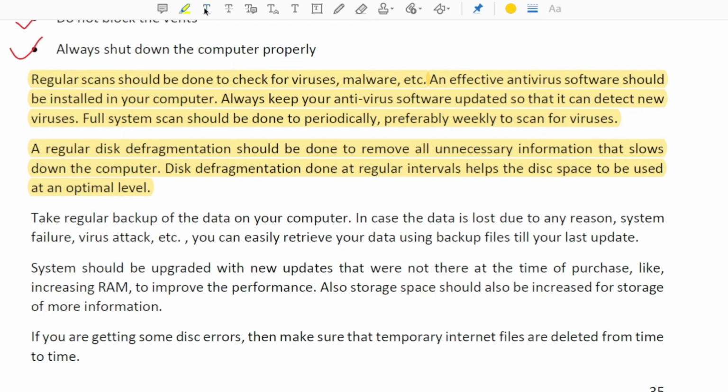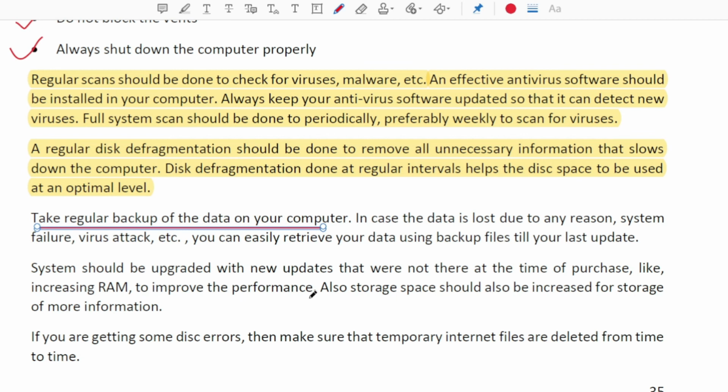Take regular backup of the data. Earlier also I've discussed. In case data is lost due to any reason, system failure, virus, etc., you can easily retrieve your data. Suppose in your computer due to some virus attack, your system is not working, your data is corrupted, so always you have the option to restore your data, and that can only be done if you are regularly backing up your data.